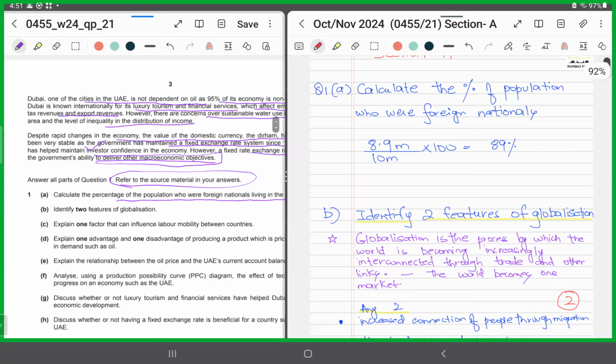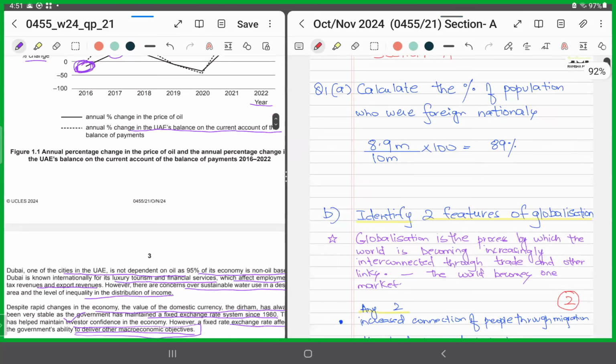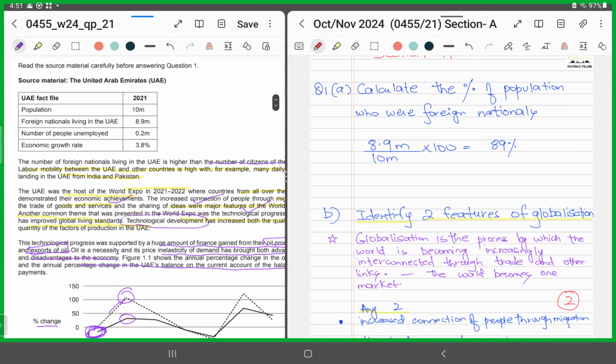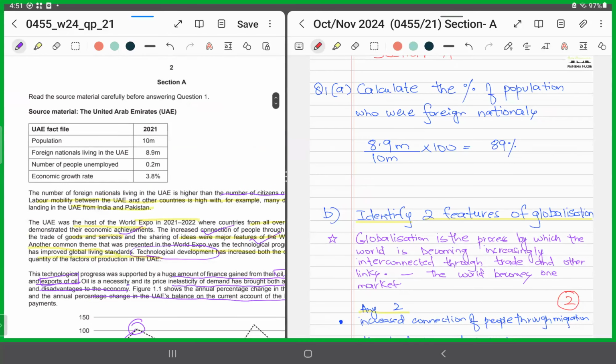I'll scroll in from where I got the data. All right, so it's from the very first table. Percentage change of the population who are foreign nationals. So in the numerator, you will include the foreign national figures. You will divide it by the total population. All right, not the number of people employed, but by the total population.